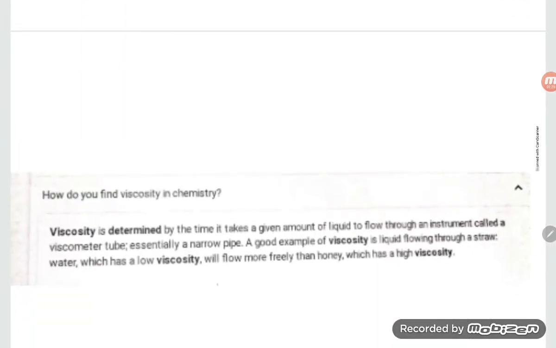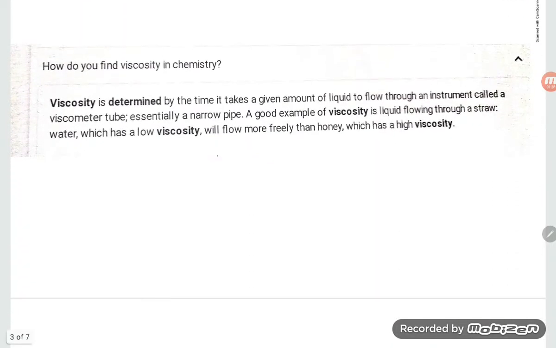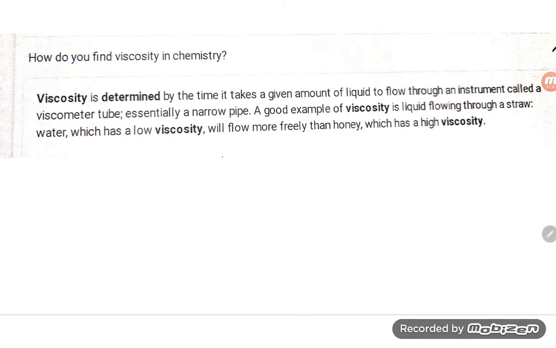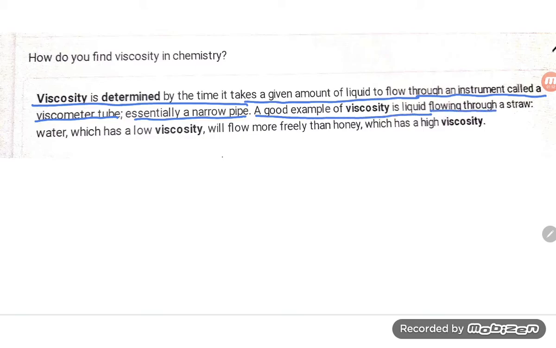Okay, next point, how do you find viscosity in chemistry? Viscosity is determined by the time it takes a given amount of liquid to flow through an instrument called a viscometer tube, essentially a narrow pipe. A good example of viscosity is a liquid flowing through a straw. Water, which has low viscosity, will flow more freely than honey, which has high viscosity.